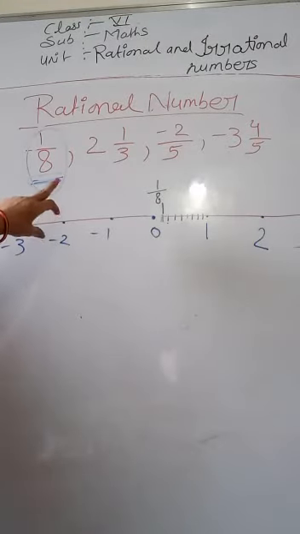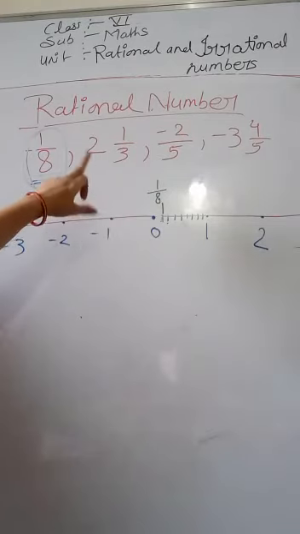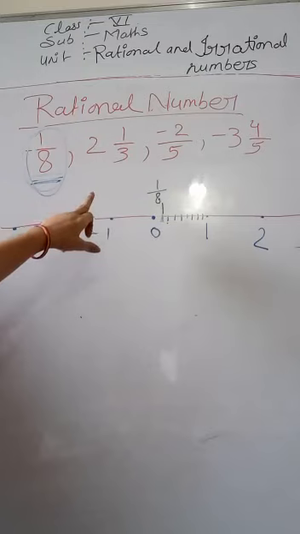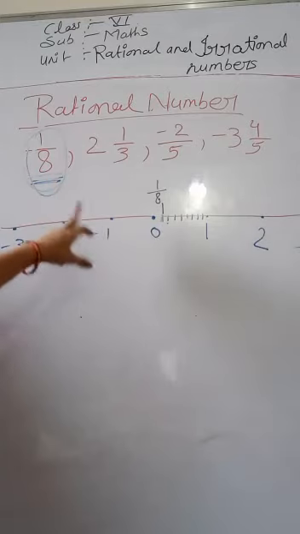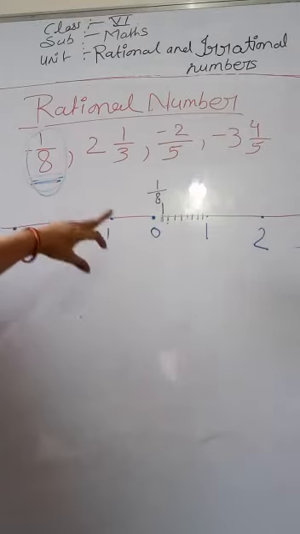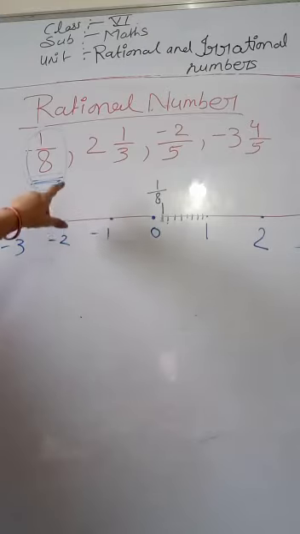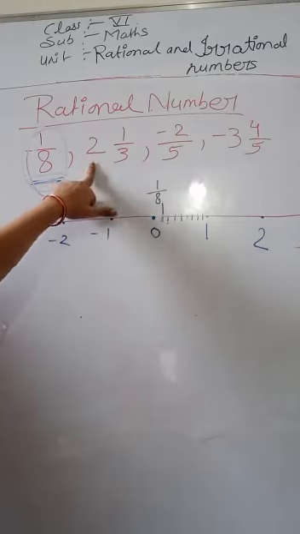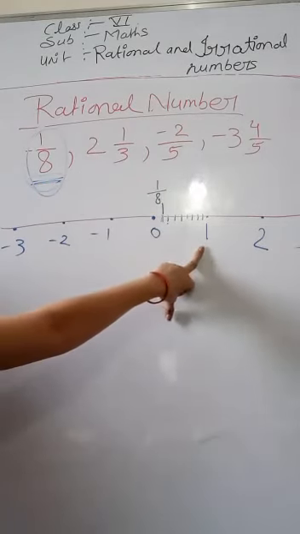Now students, second is 2 and 1 by 3. Okay, it is also a whole number. Oh sorry, rational number. Okay, then how to put this number on the number line? So here is 2, then 1.